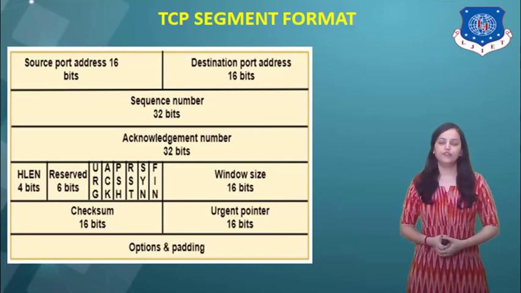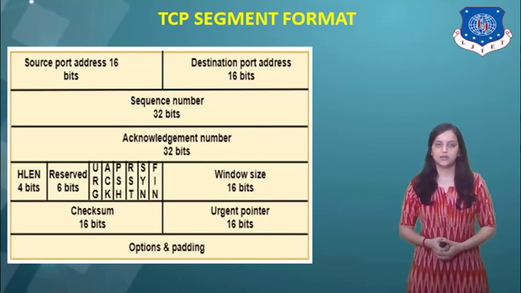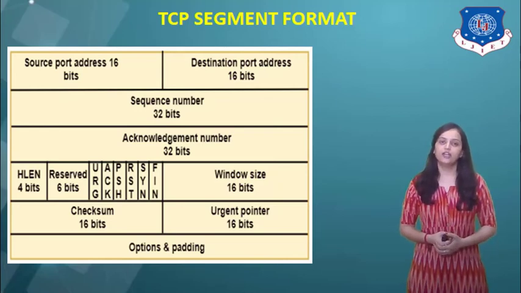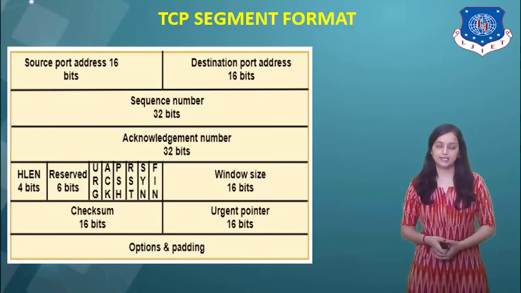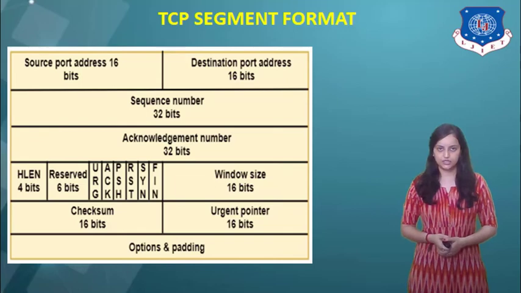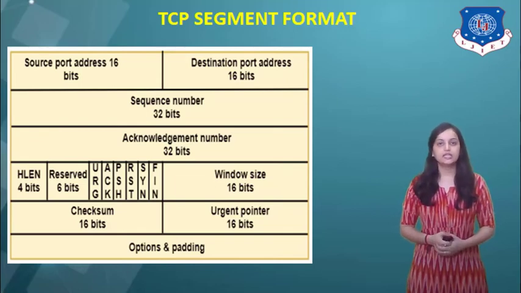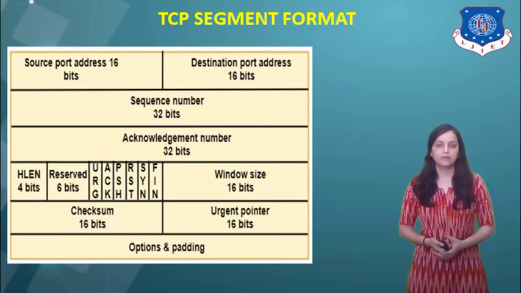Next field is window size, which is of 16 bits. After that, there is a 16-bit field for checksum. This is used for error detection. After that, the next field is the urgent pointer field, which is again of 16 bits. And after that, the last field is of 32 bits, which is for options and padding purposes. So these are the TCP segment format structures.